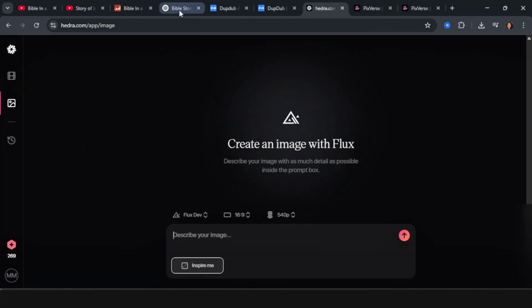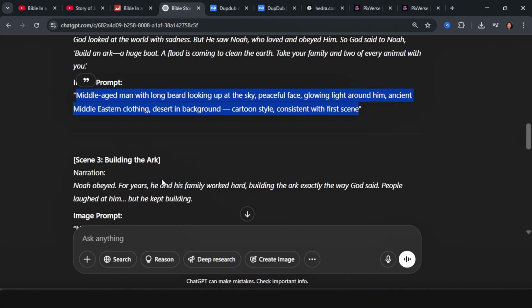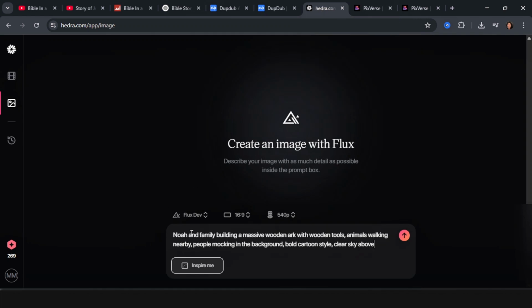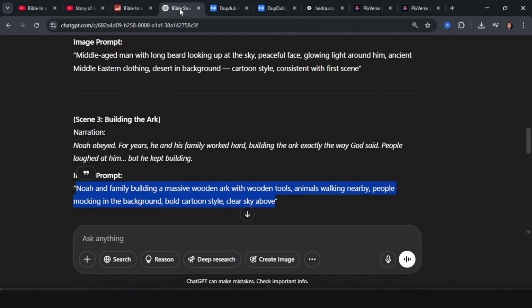Again, we're going to go back to ChatGPT and copy this image prompt here. When we copy this image prompt, we're going to go back to this tool and paste it. Now remember, this is AI, and AI doesn't know who Noah is. At least this particular AI does not really make reference to past images. So we're going to go back and copy the prompt for who Noah is.